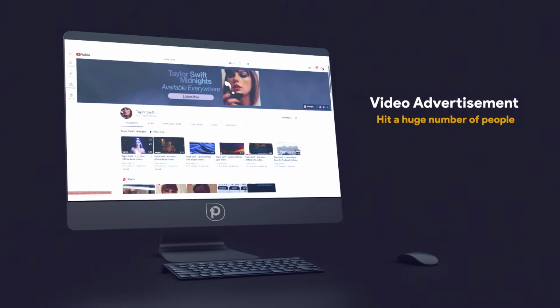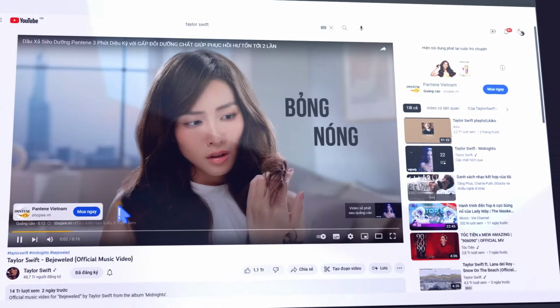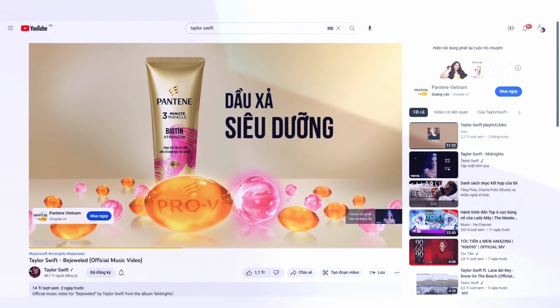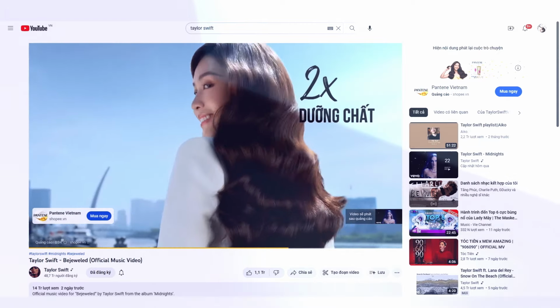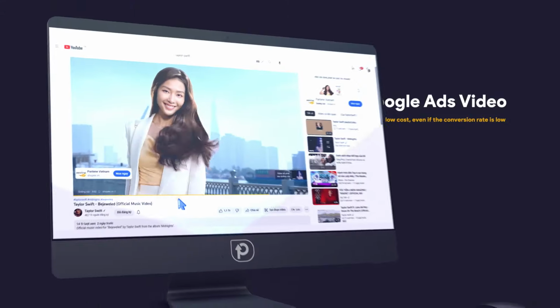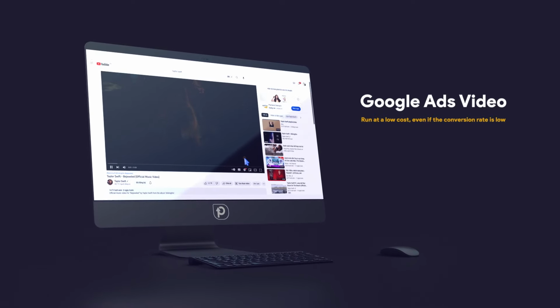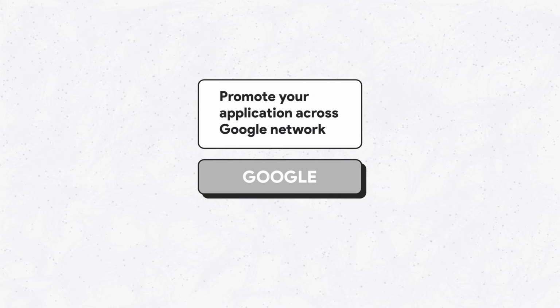Like the Google Ads display, video advertisement hit a huge number of people. After all, YouTube is the second largest search engine worldwide, right after Google itself. And like on the GDN, you can run Google Ads videos at a low cost, even if the conversion rate is typically low too. Let's have a quick word on the Universal App option from Google.